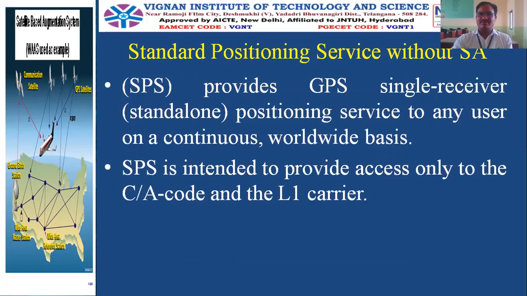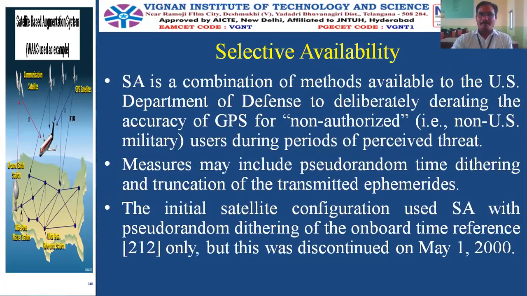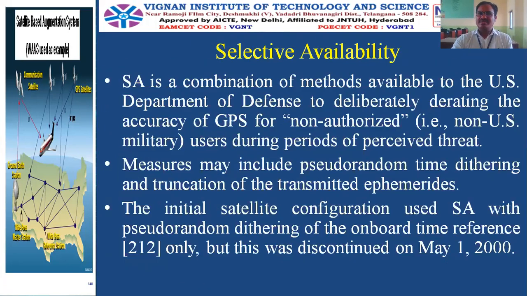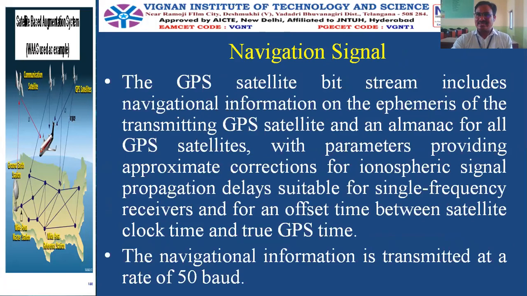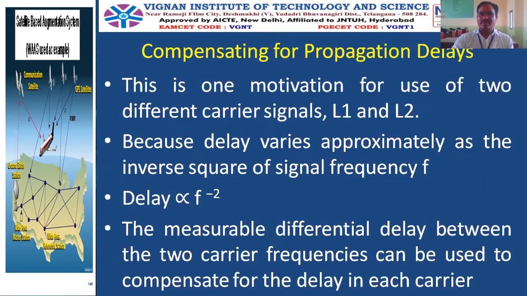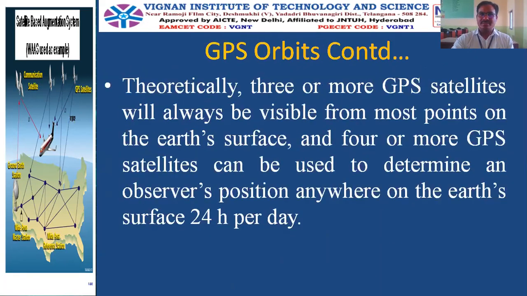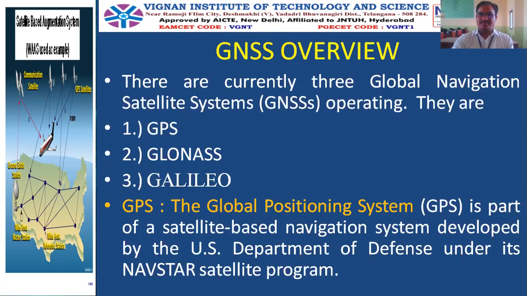So these are the different services offered by the navigation signal. Just given an insight, but it has a defined structure of what a navigation signal consists of. And that is a very important and very frequently asked question in the university exam, that is present in our unit 3. Learn there. So multiplexing techniques: GLONASS uses FDM, GPS uses CDM, code division multiplexing, different signals used by the GPS, different orbits used by the GPS.